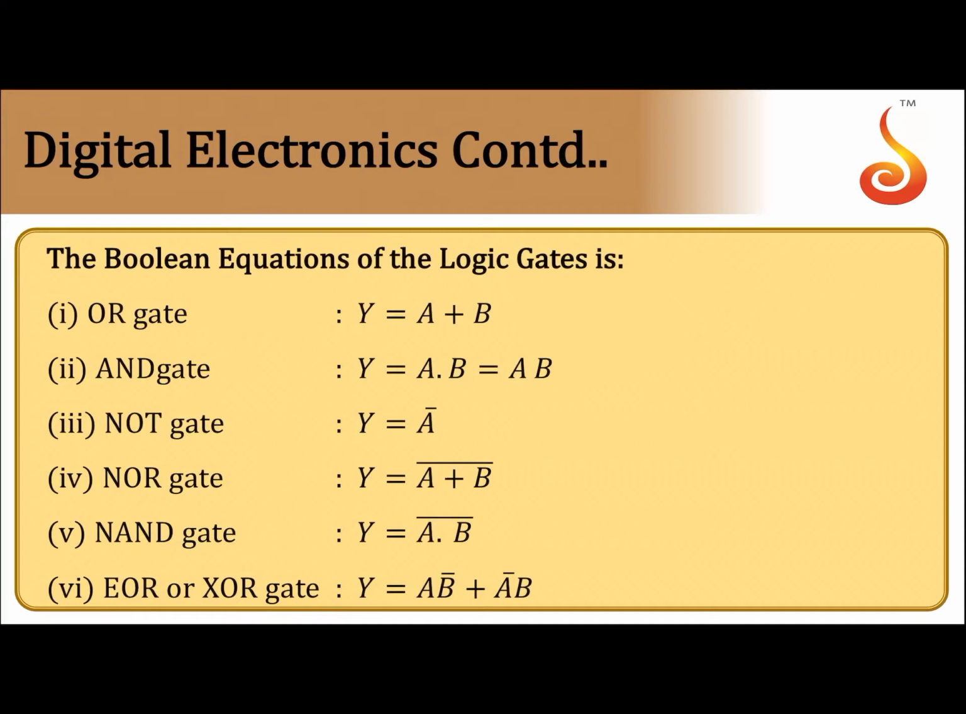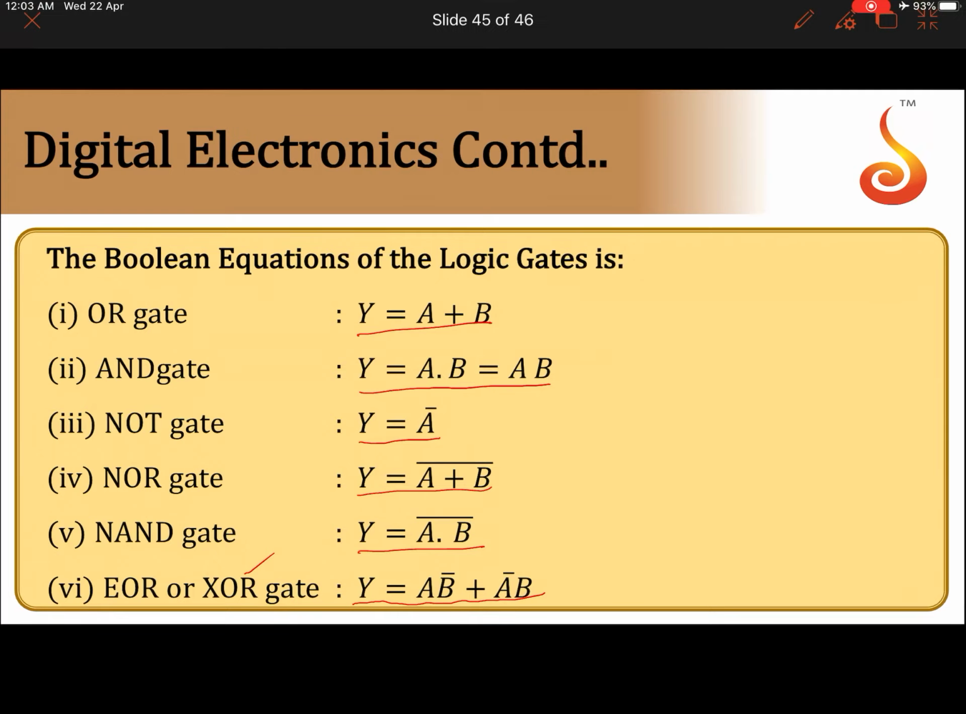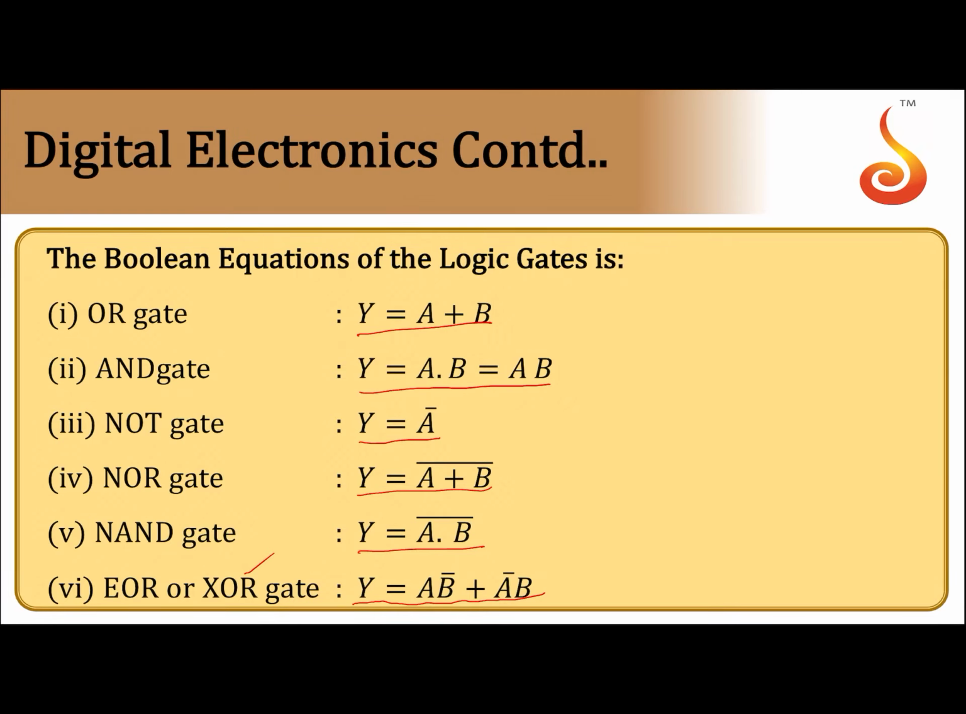Now the Boolean equations for the logic gates. For the OR gate, Y is equal to A plus B. AND gate, Y is equal to A into B. NOT gate, Y is equal to A bar. NOR gate, Y is equal to (A plus B) whole bar. NAND gate, (AB) whole bar. XOR gate, exclusive OR, Y is equal to A B bar plus A bar B. So these are some of the Boolean expressions.